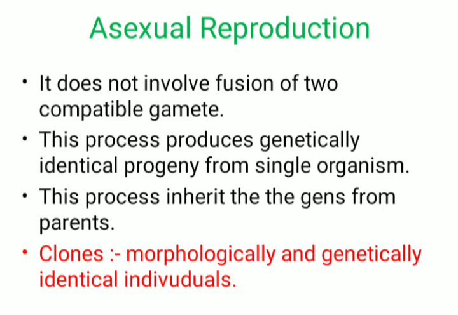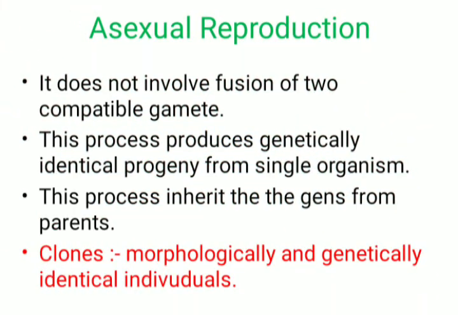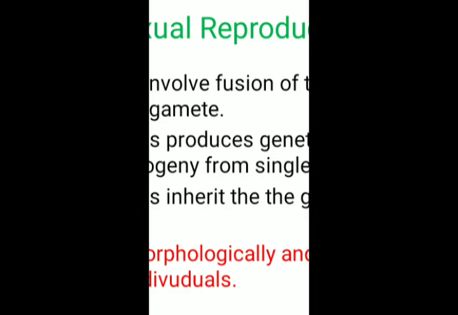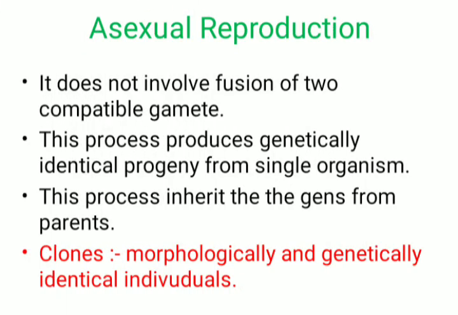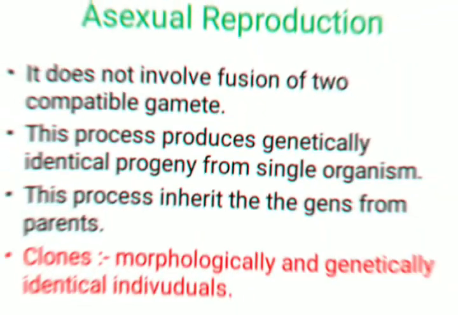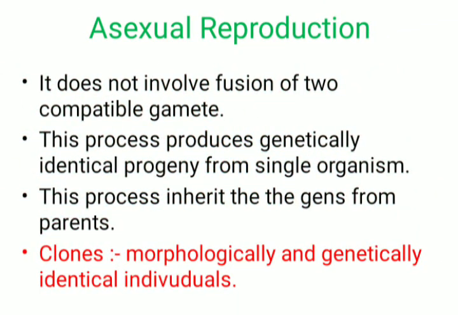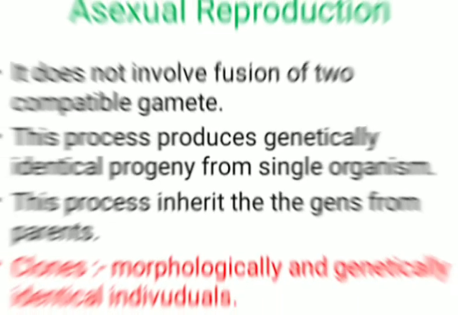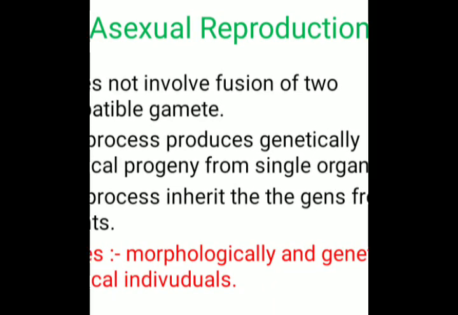It is the process resulting in the production of genetically identical progeny from a single organism, which inherit the genes of the parent. Next important term is the clones. Let's see the clones. Morphologically and genetically identical individuals are called clones.